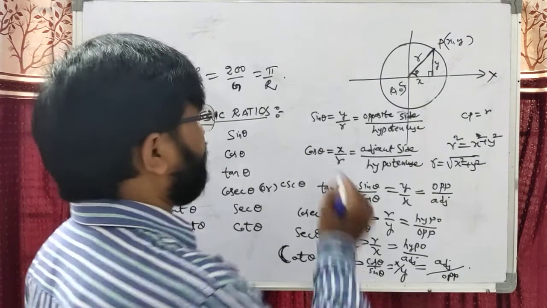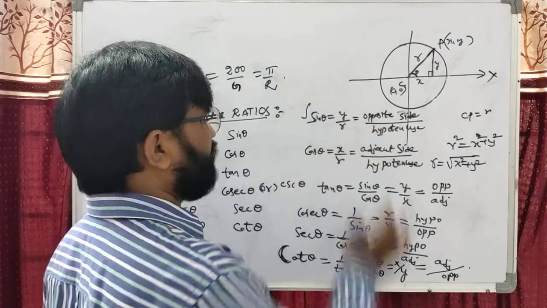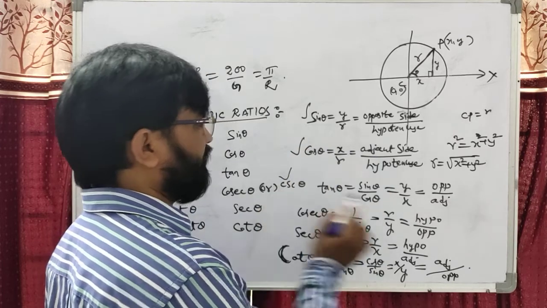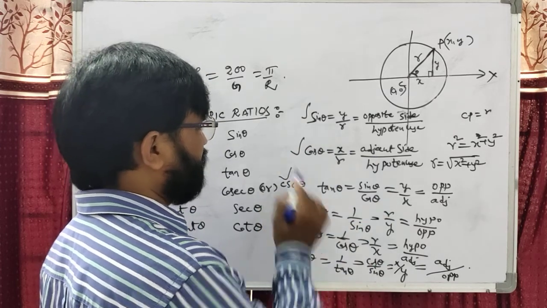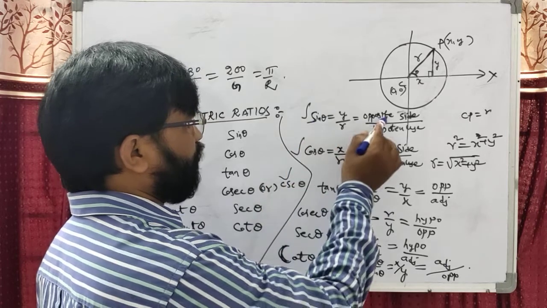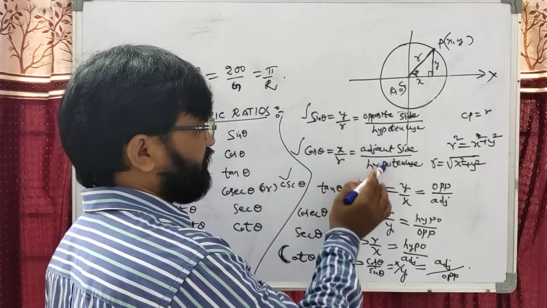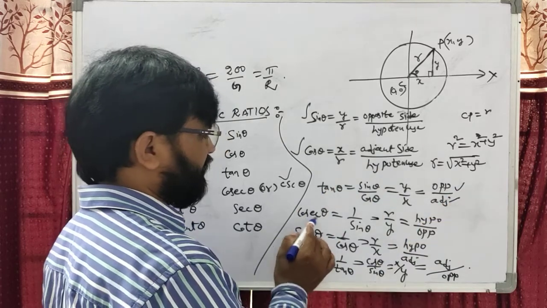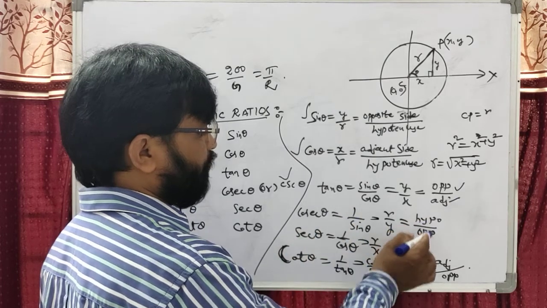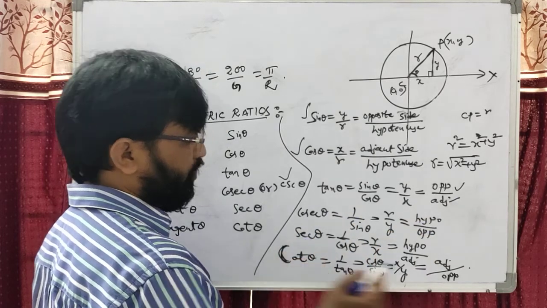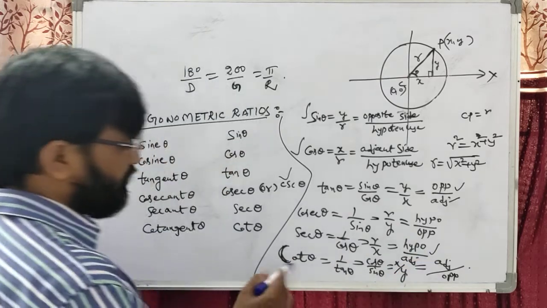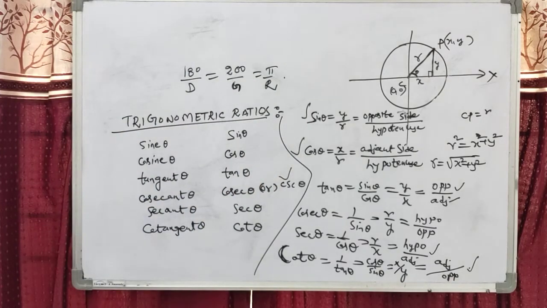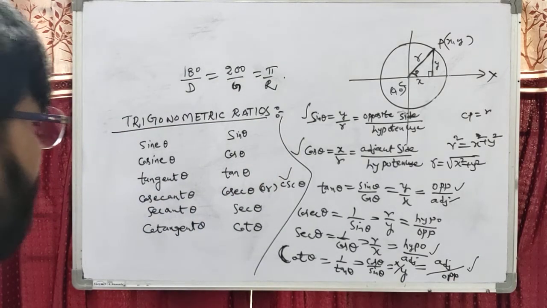Dear students, you can write sin theta equal to opposite side by hypotenuse. Cos theta is adjacent side by hypotenuse. Tan theta is the opposite side by adjacent side. Cosecant theta is the reciprocal of sin, therefore hypotenuse by opposite side. Secant is the reciprocal of cos, hypotenuse by adjacent side. Cot is the reciprocal of tan, adjacent side by opposite side. Okay students, this is the information about the trigonometric ratios.